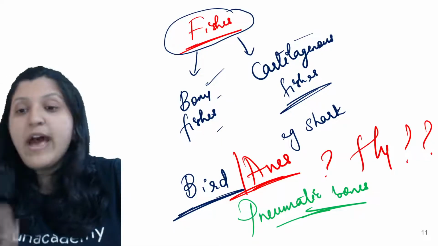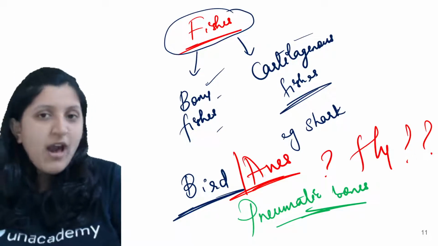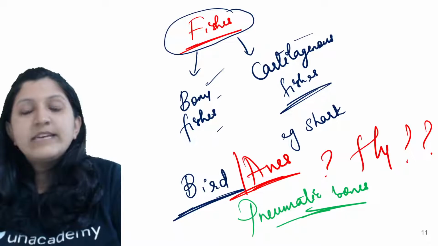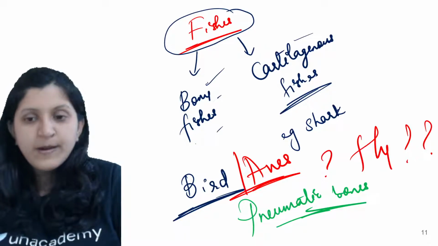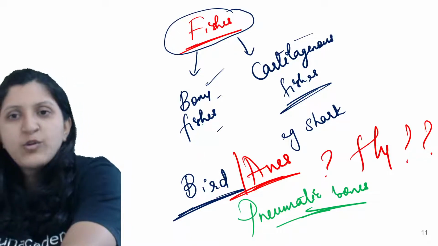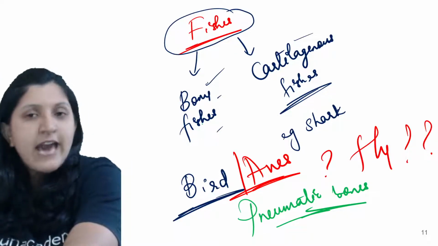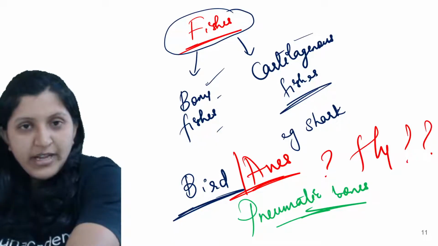All right, so now with respect to that, pneumatic bones, when we mention them, they are going to help in flying. The cold blooded animals and the warm blooded animals are considered here. And what is the type of arrangement that they have got, like the reproductive system, whether they are laying an egg, or whether they are giving birth to a young one directly.